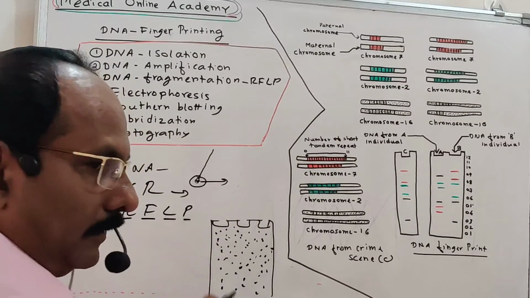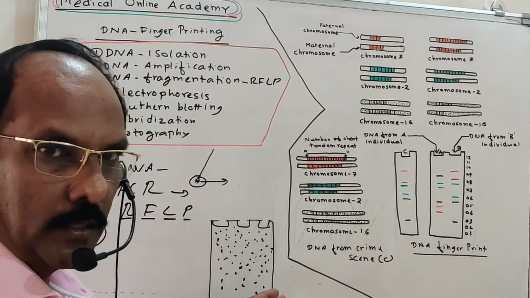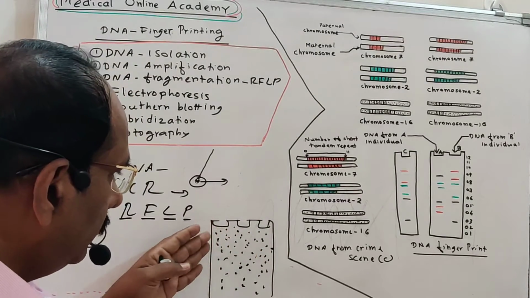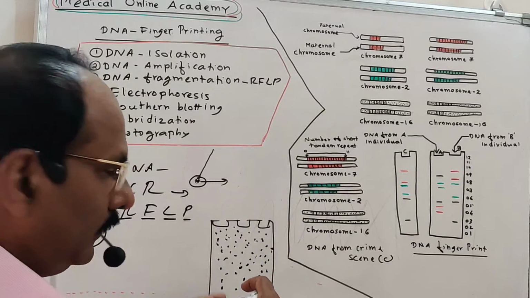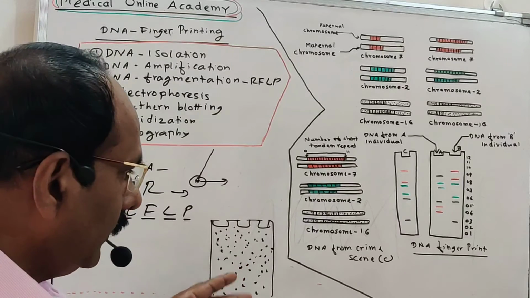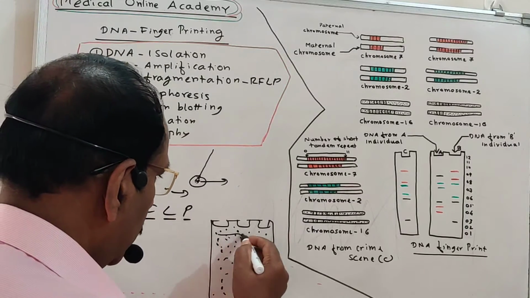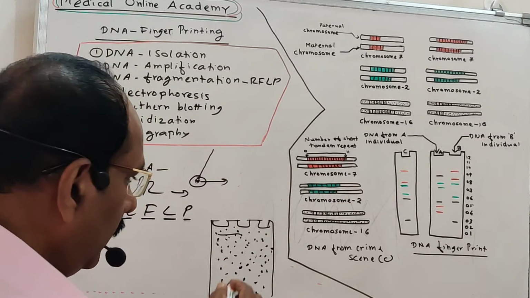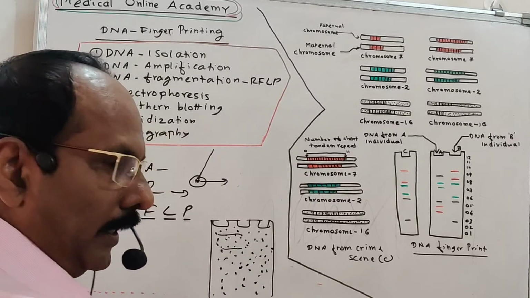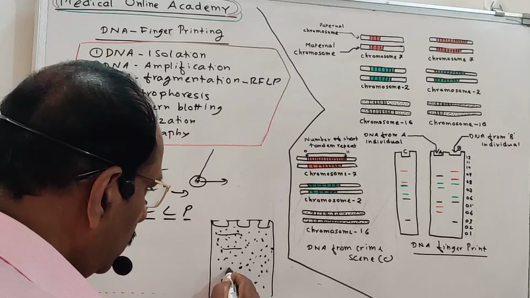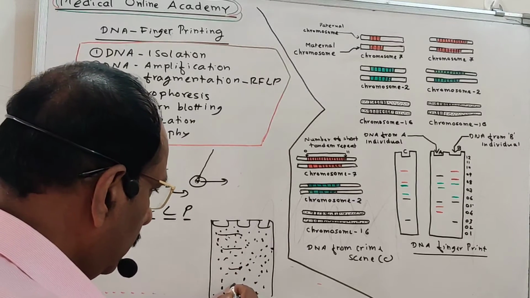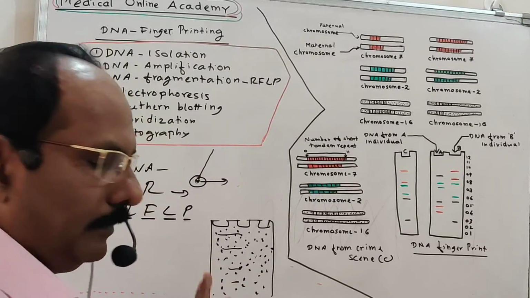This space acts as a network, as a sieve. So whatever we apply here, these materials come down to the bottom. When it is coming down, the material having more length will stay somewhere at the upper part. A little bit less length will come down a little and then stop there. Again, still less length will come down again. So it will stop there, and the smallest one will stop at the bottom.